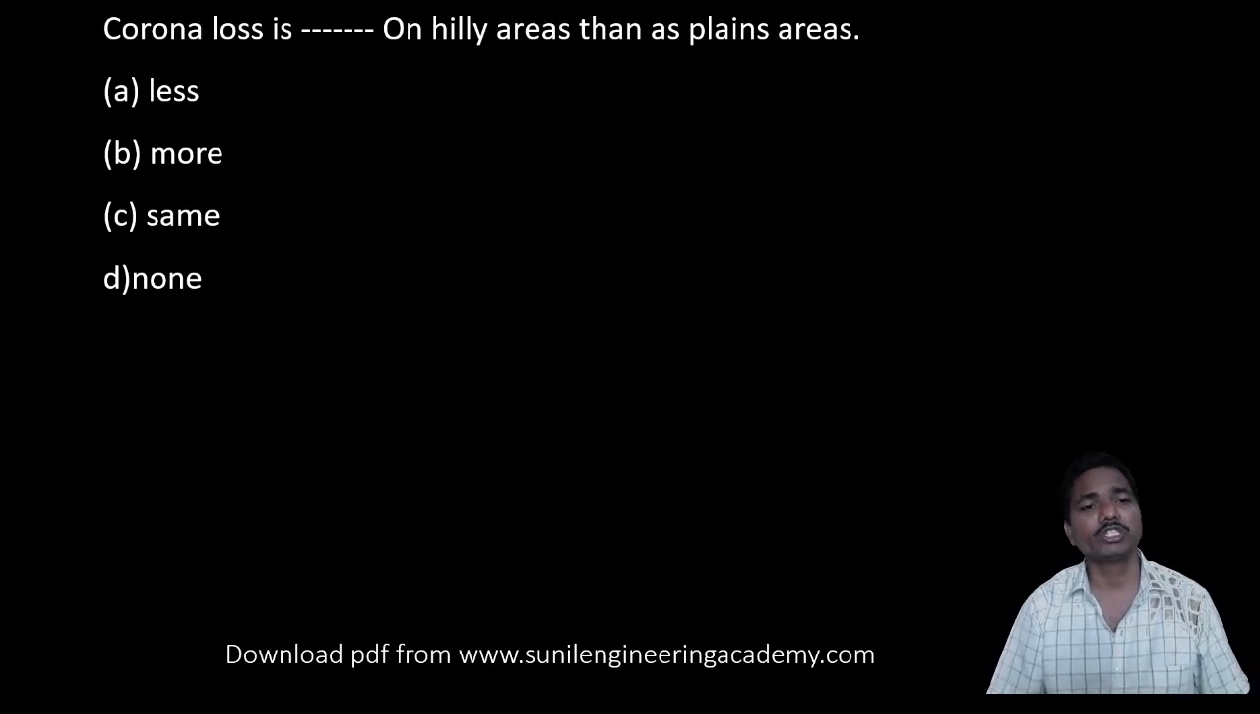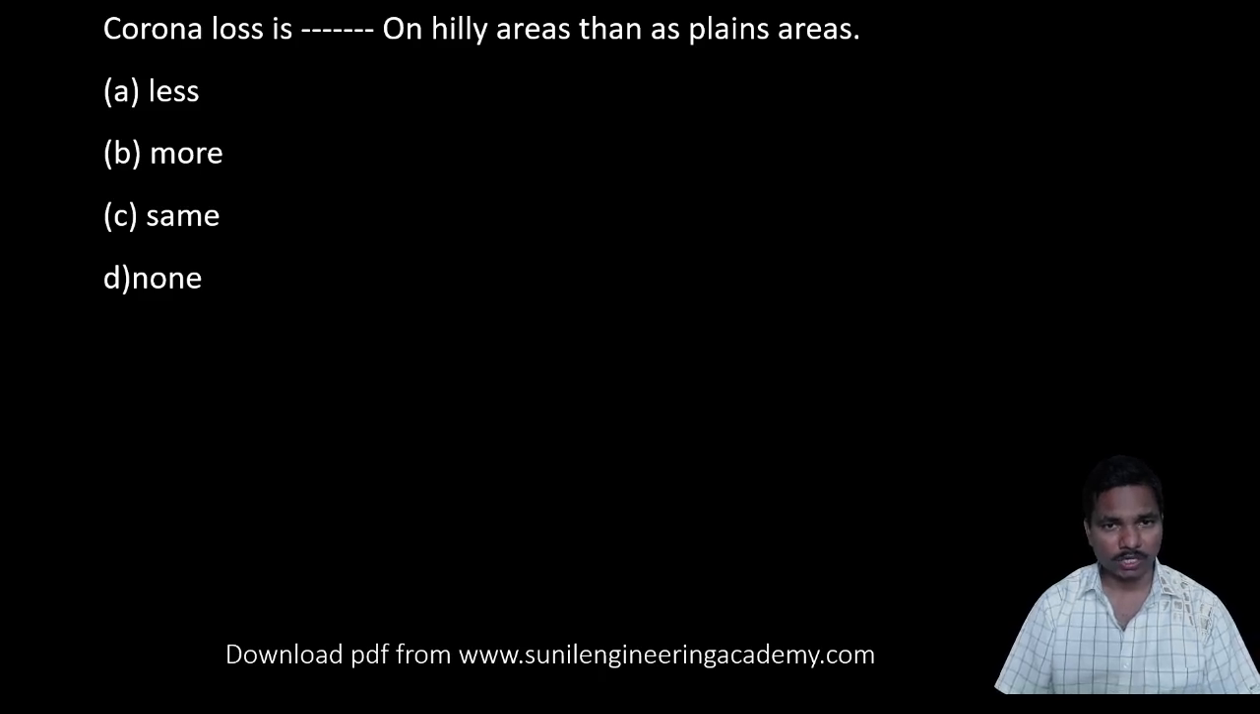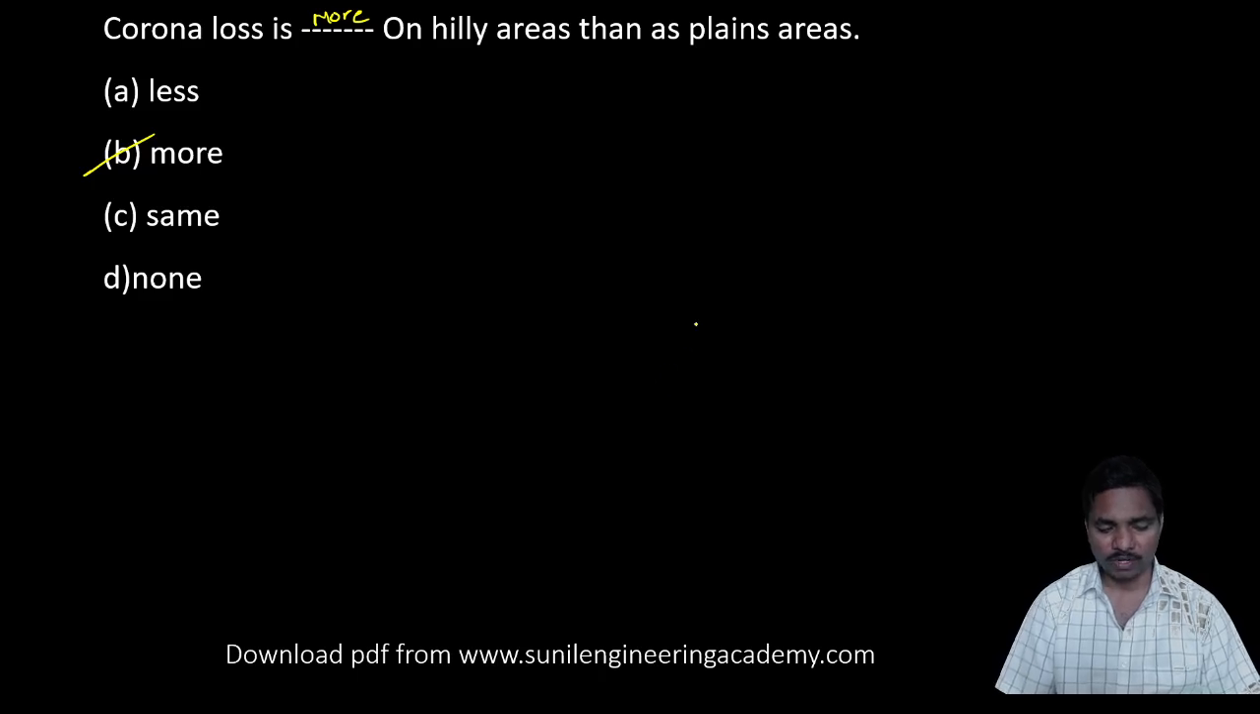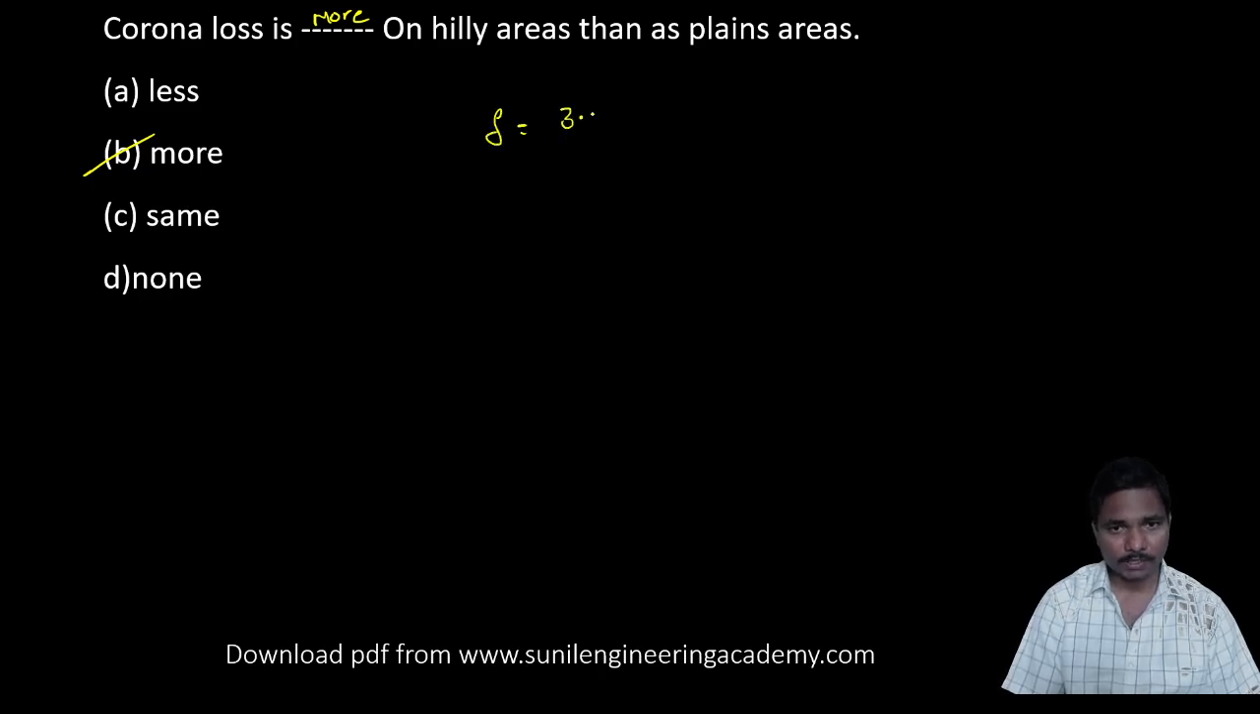Okay, now coming to the next one: corona loss is dash on hilly areas than plain areas. Corona loss is more on hilly areas than the plain areas. So it comes into atmospheric terms. You know very well, the air density factor is delta = 3.92 H by (T + 273). H is the pressure.